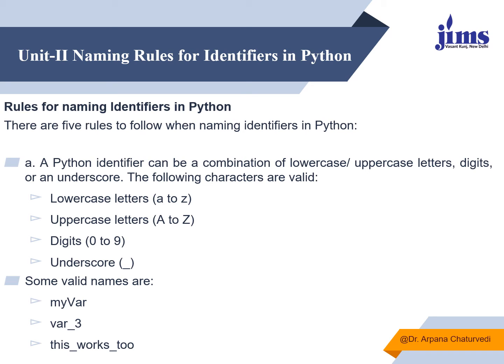First is, a Python identifier can be written in the form of a combination of lowercase letters or uppercase letters. You can use digits also or underscore also. Apart from lowercase letters, uppercase letters, digits and underscore, we should not use any other special character.